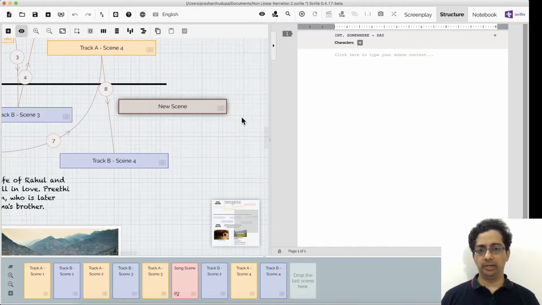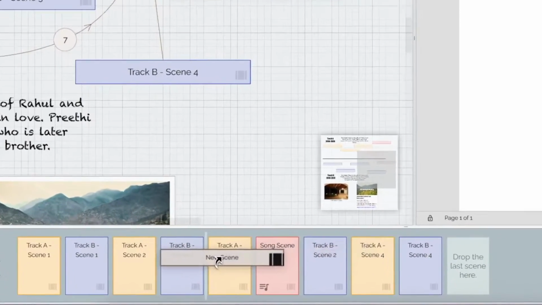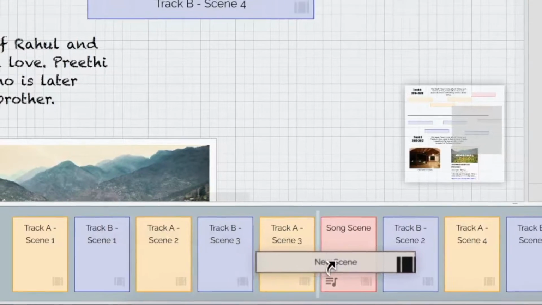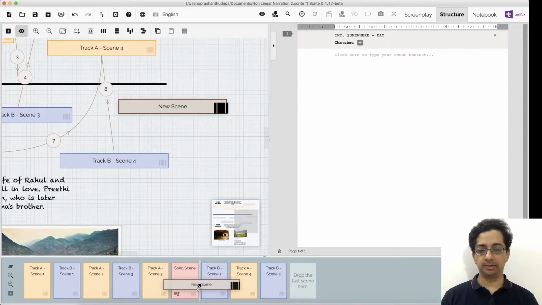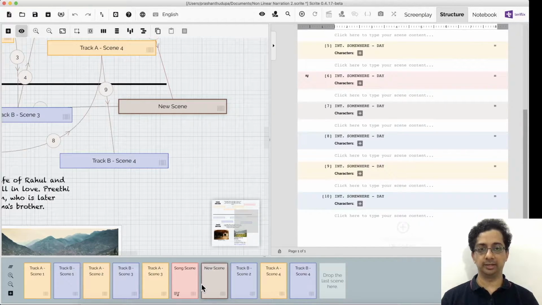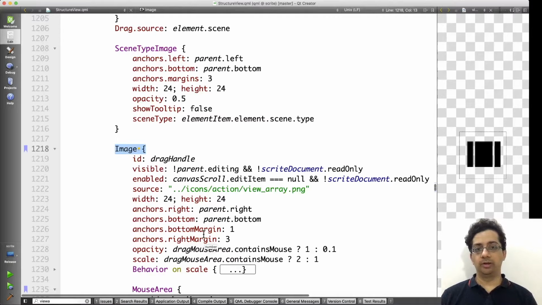For drag and drop, we take the mouse cursor to the bottom right corner of the element and you'll notice an icon show up. I then click on that element, drag it, and pull it down towards the timeline area. As I hover the mouse over the timeline area, you'll notice that certain drop sites become visible. I can drop the element on any of these drop sites and the scene gets inserted into the timeline at that position. What we're looking at is the image element that shows this icon on the bottom right corner of the structure element in the canvas.